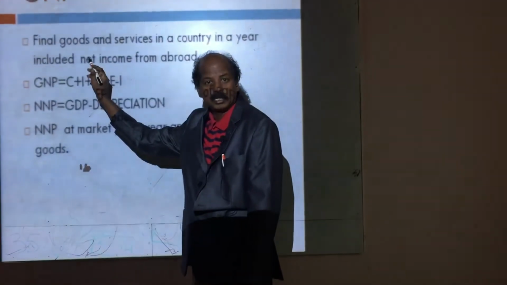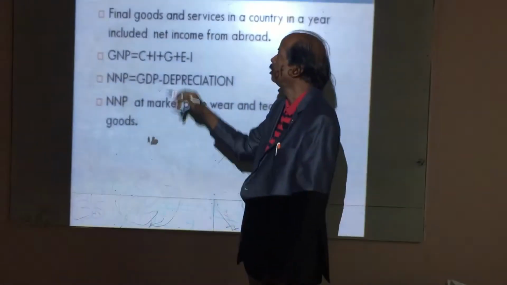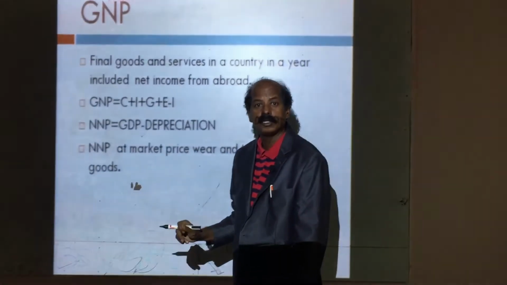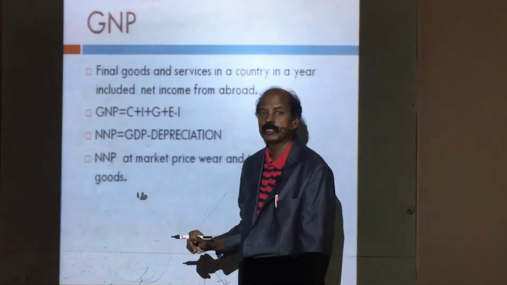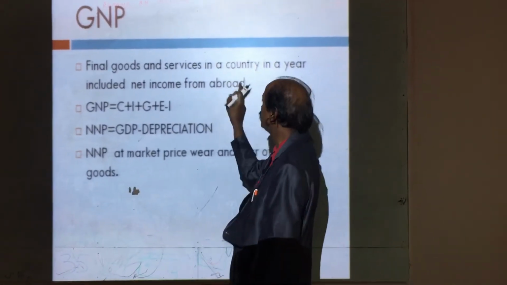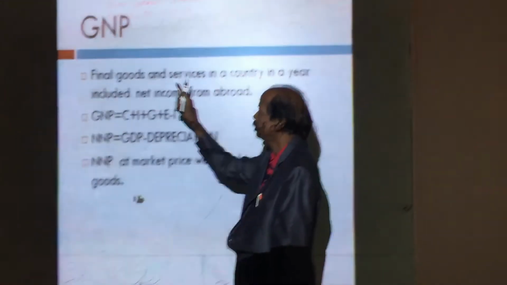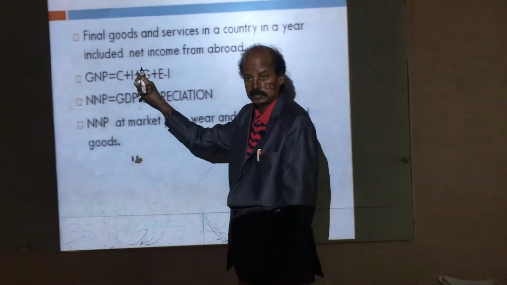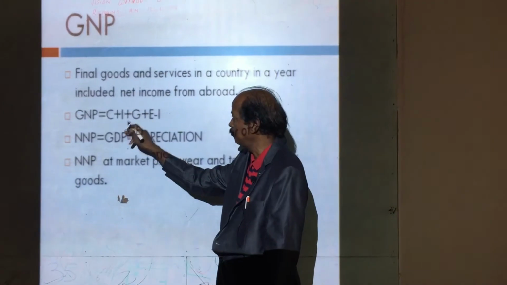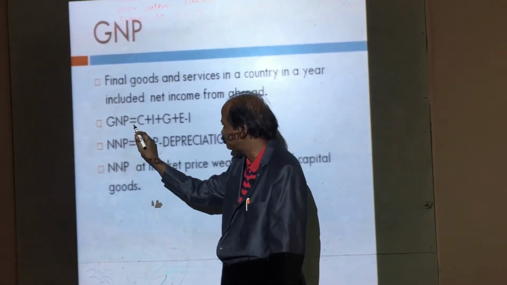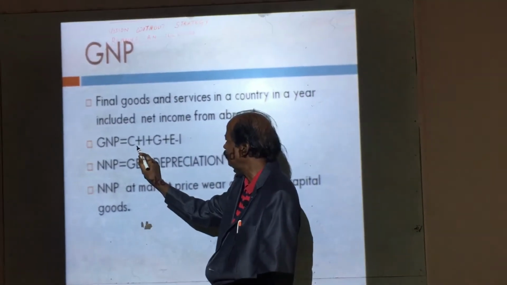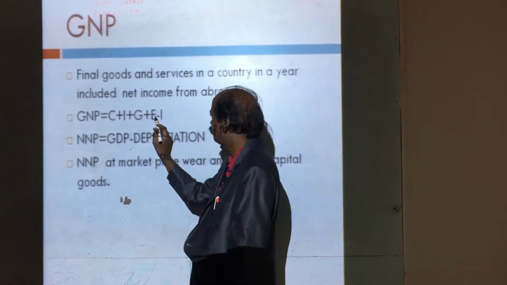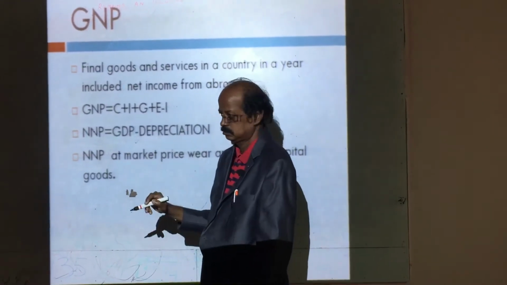It refers to the total value of final goods and services produced in a country during a year. In GNP, net income from abroad is included. That means GNP is equal to C plus I plus G plus E minus I.